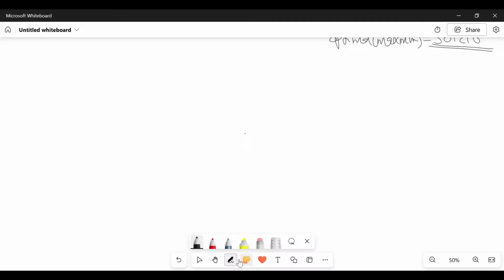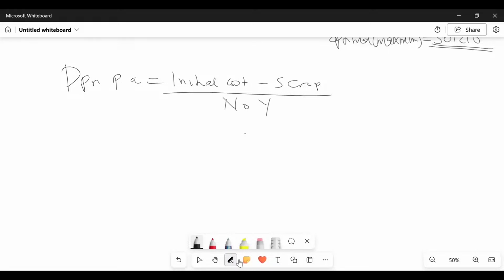Now, ladies and gentlemen, this is what I want us to do. We know that depreciation per annum in this case will be equal to the initial cost minus any scrap value, divided by the number of years, the useful lifespan.